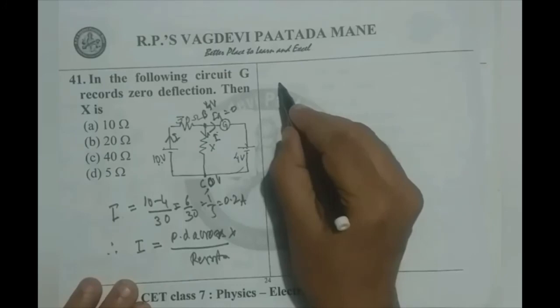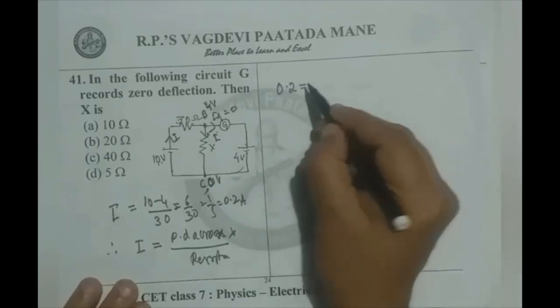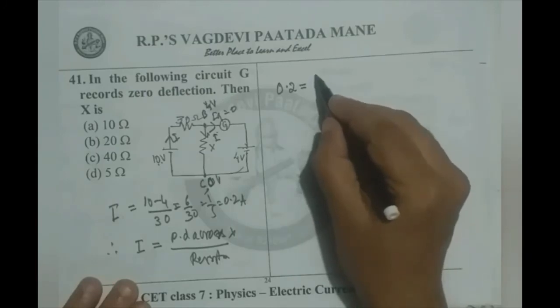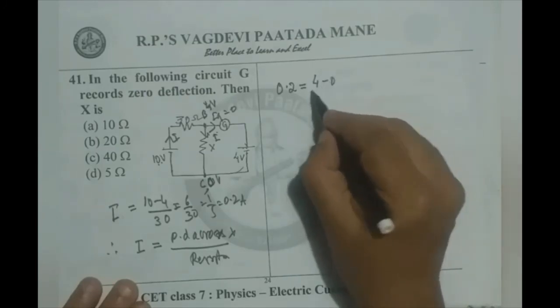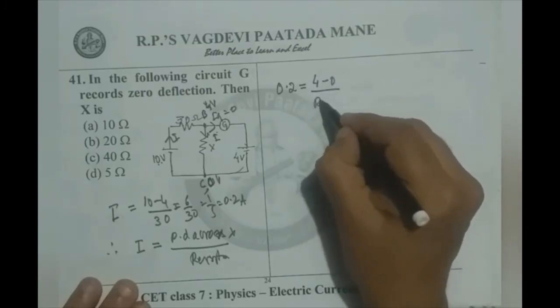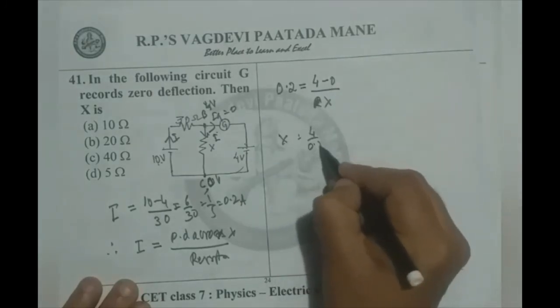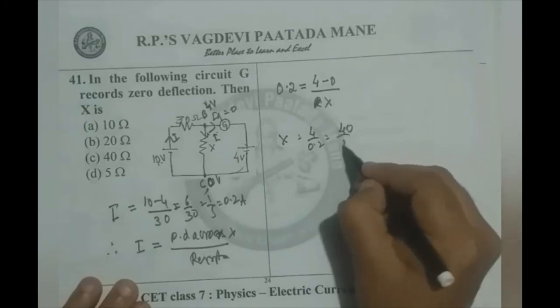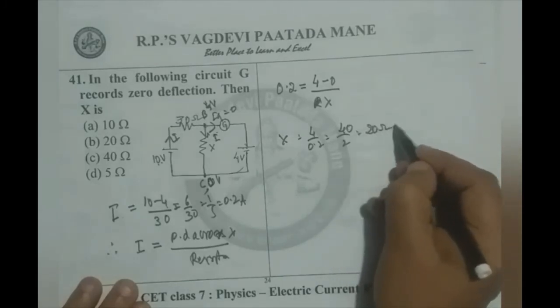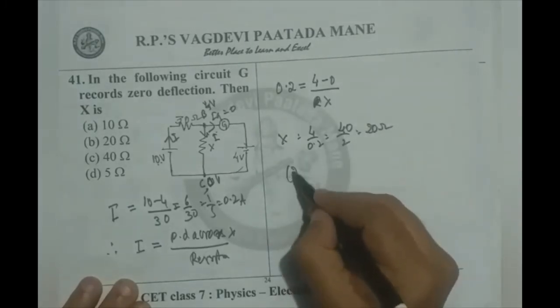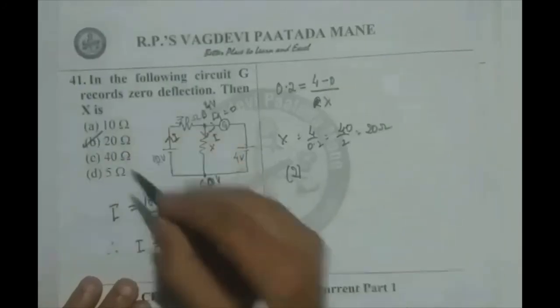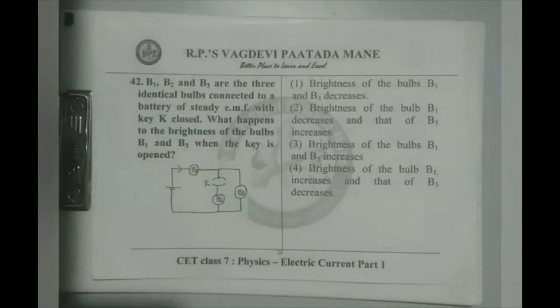So I is now 0.2 ampere, potential difference 4 minus 0 divided by resistance X there. So X is 4 by 0.2 or 40 by 2, which amounts to be 20 ohms. So option 2 is correct. Say option B.